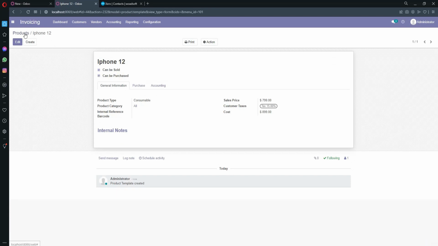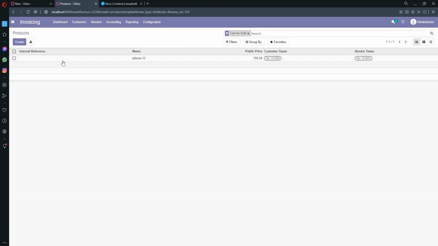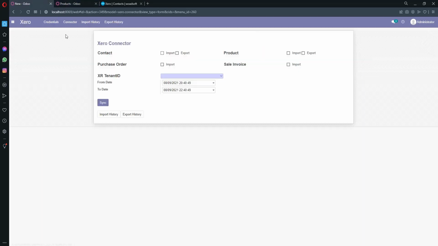The product is successfully created in Odoo. Now I'm going to export it to Xero. I simply click the export button and select the Xero tenant ID. You can adjust the time limit and click the sync button.